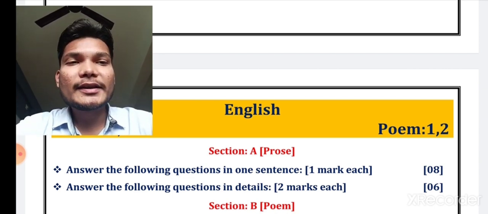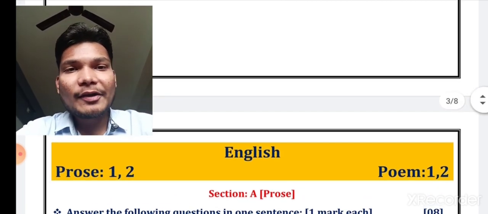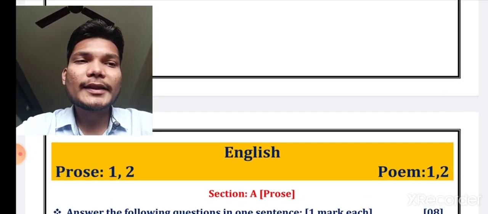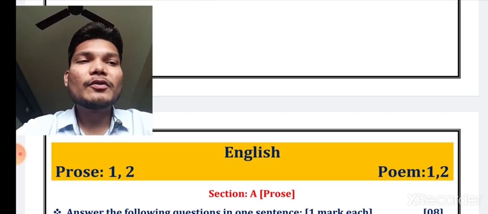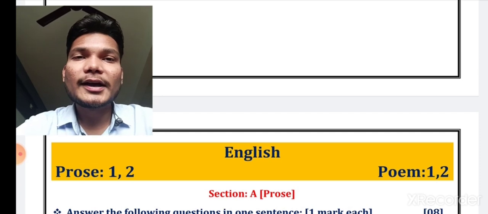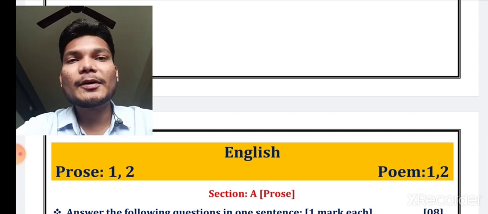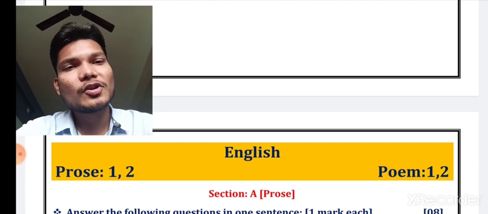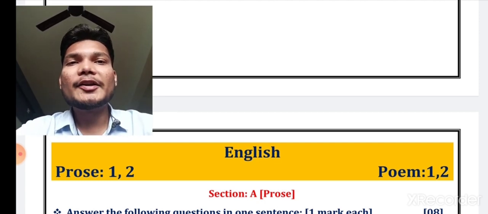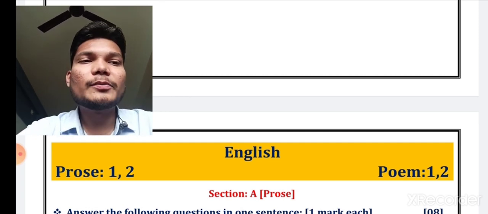So as you can see here, if I talk about the syllabus, we have completed prose 1 and 2, and at the same time poem 1 and 2. So definitely it is going to be asked from these only. As you already remember, we have also completed the grammar part, along with active voice and passive voice, so that is also part of it, and some composition part also we have discussed, so it is also going to be there.